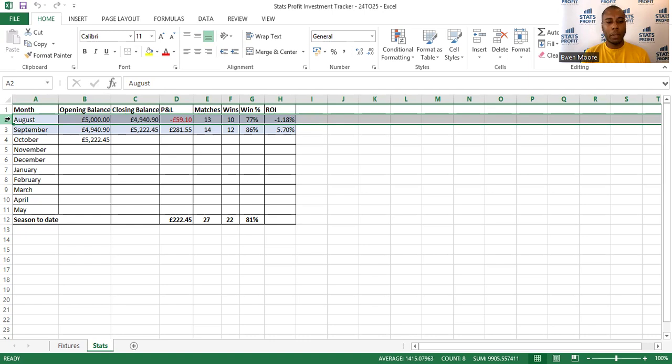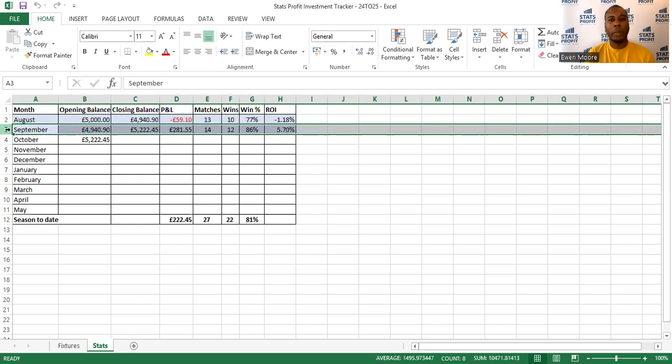And I've got an opening balance for the month, a closing balance for the month, a column showing the profit and loss, a column showing the number of matches, the number of wins, and also the win percentage and the ROI. I do have another sheet which I'll switch through that will show you each match individually and the P&L, stakes and returns. But here, let's have a look at September because this is the month we're recapping.